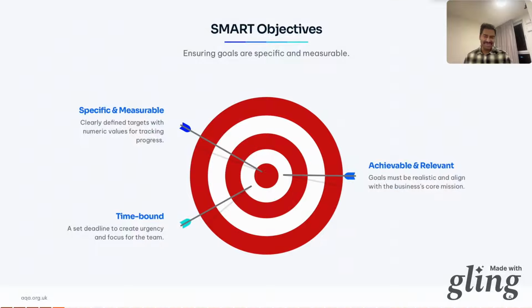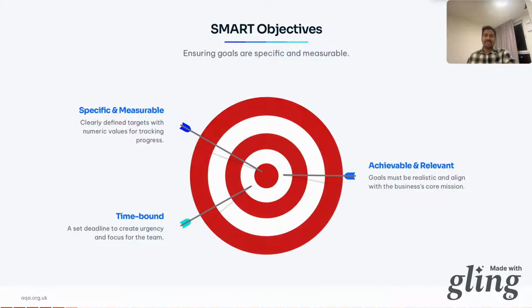Objectives need to be SMART: specific, exactly what you want to achieve, measurable, so you can track progress, and achievable, everyone on board, realistic, actually possible, and time bound. By when can this happen? So a good SMART objective is increase market share by 5% within 12 months. A bad one would be do better, grow, make profit, expand. That doesn't make sense. In your exams, if an objective isn't SMART, you can criticize it and suggest an improvement. That's analysis. That's where you get the marks.